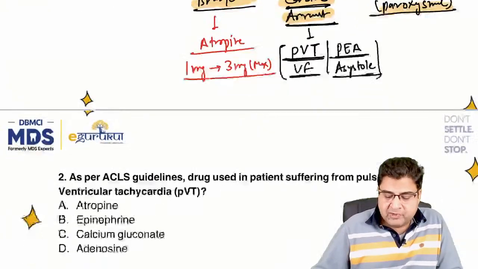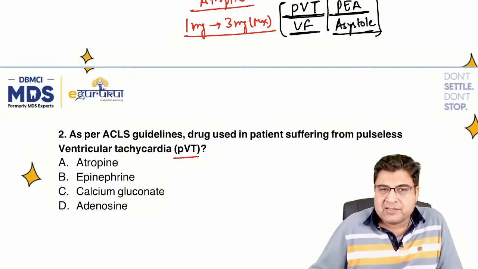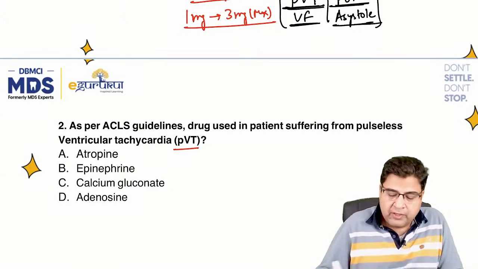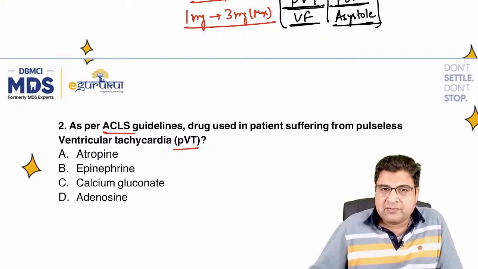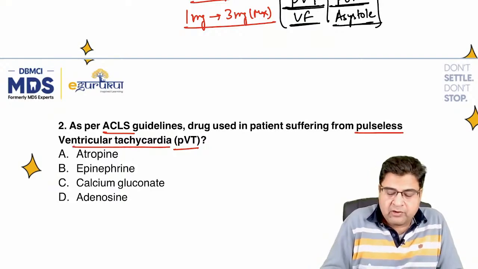Now, the second question they have asked is on pulseless ventricular tachycardia. They have written in the question: according to the ACLS guidelines, which medicine can we use for pulseless ventricular tachycardia?